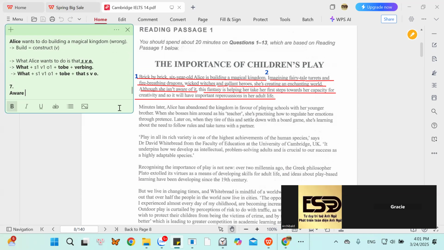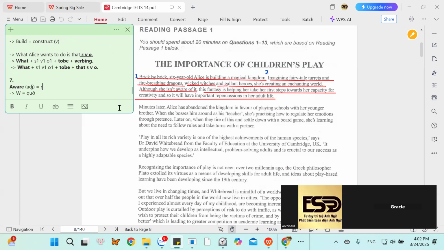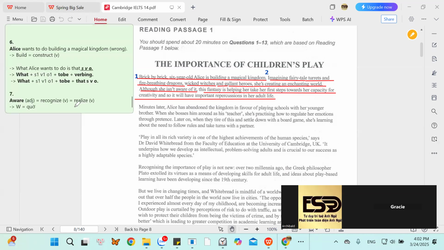How did you pronounce this word, Tracy? This is W. How do you pronounce W in English? That is were. All right, were. So this is aware of when. Aware. Aware. All right. And we have the word like recognize, a verb. And this word, how do you pronounce this word in English? This one. Aware. What about this? Realize.